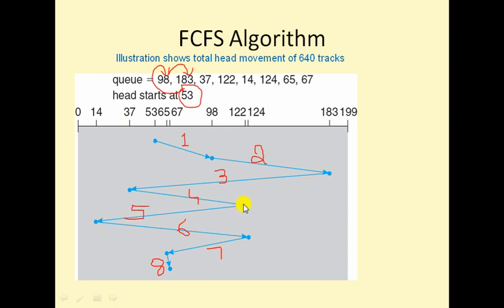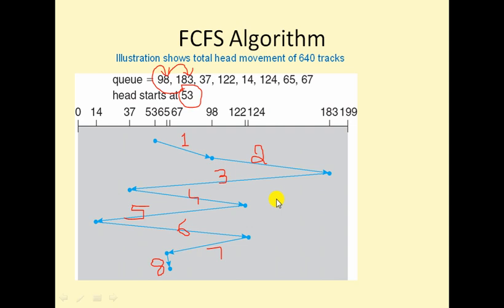Fifth move, 122 minus 14. Sixth move, 124 minus 14. Seventh move, 124 minus 65. Eighth move, 67 minus 65.